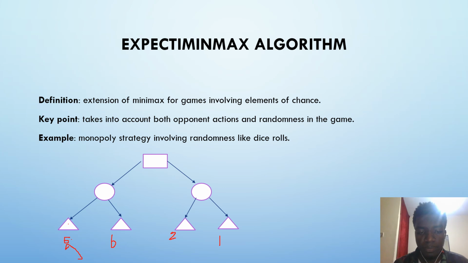Let's say here you have a 1, 2, here we have a 3, here we have 4, here we have 5. It will just take the average of these two numbers. Add these two, you will get 8, and we put here 4, like that. It takes the average, and then what follows will be the same as the min-max algorithm.